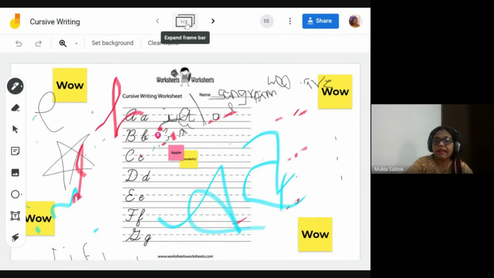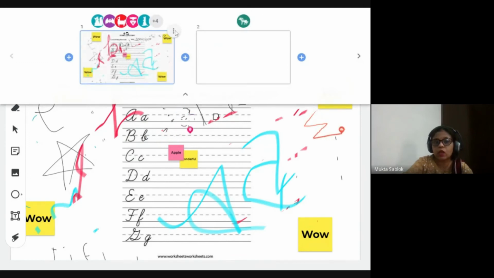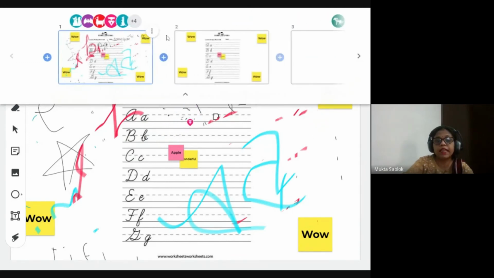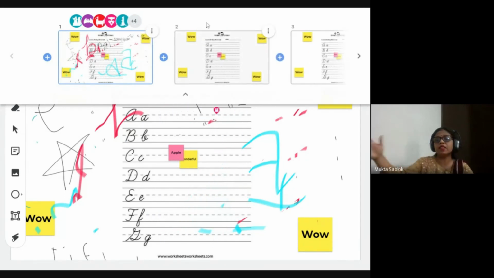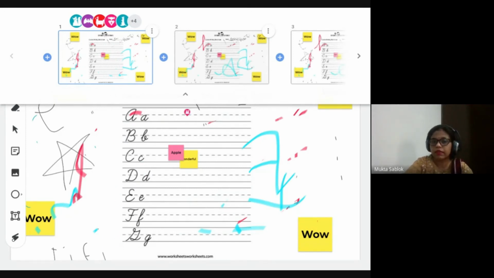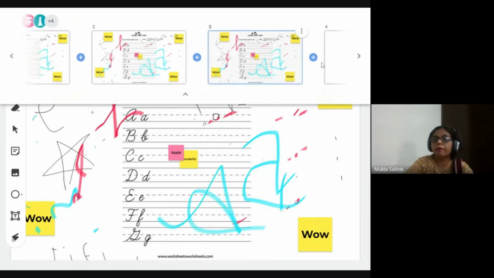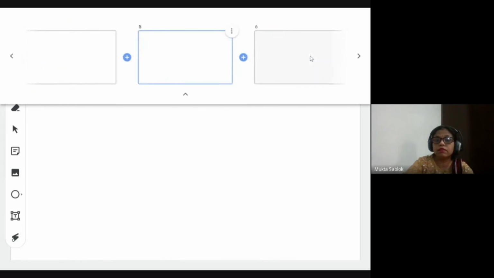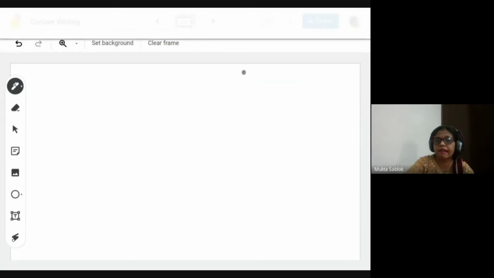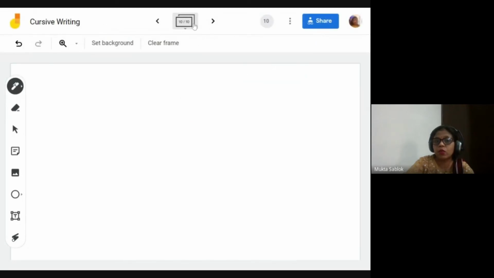you can make n number of pages here. For as many children as you have, you duplicate the page; once only you need to make it, and you can assign roll number wise which student has to work on which page. That type of work you can assign. So the child will be working on the roll number you have given, and you can insert any number of frames. First option is this.